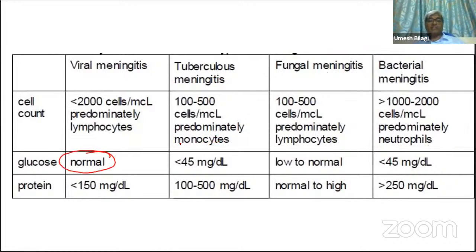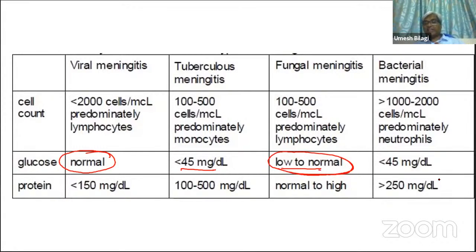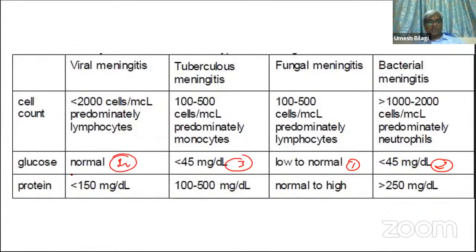Glucose is normal in viral meningitis. In tuberculosis it is decreased. The lowest is in fungal; the fungi will eat a lot of sugar. You should remember this. They'll eat away all the sugar and make it low. The lowest is here, the second lowest is here, the third lowest is here, and this one is normal. So the lowest sugar is always in fungal. Next comes bacterial, next comes tuberculosis, and the last one is viral, which is almost normal.